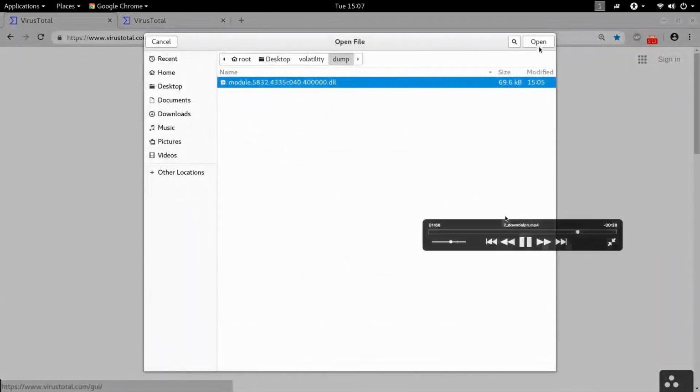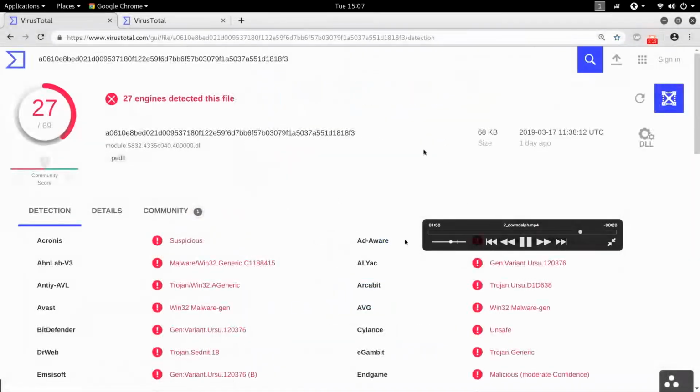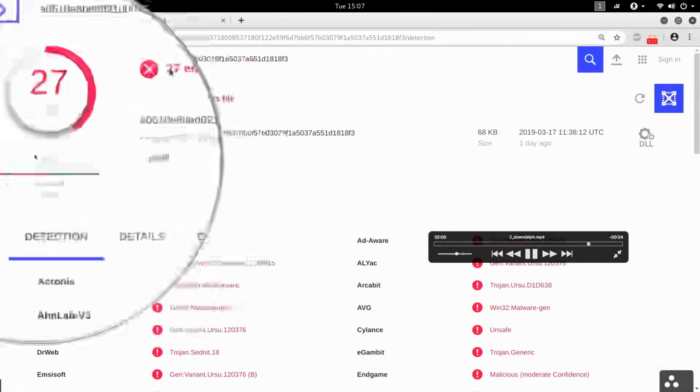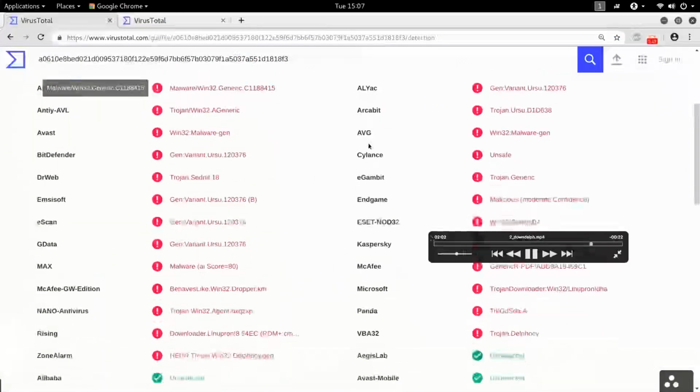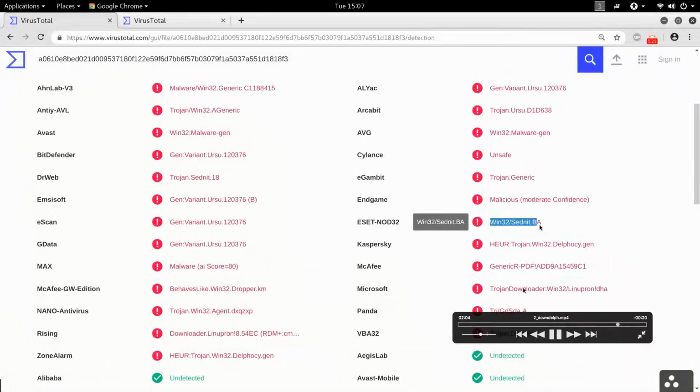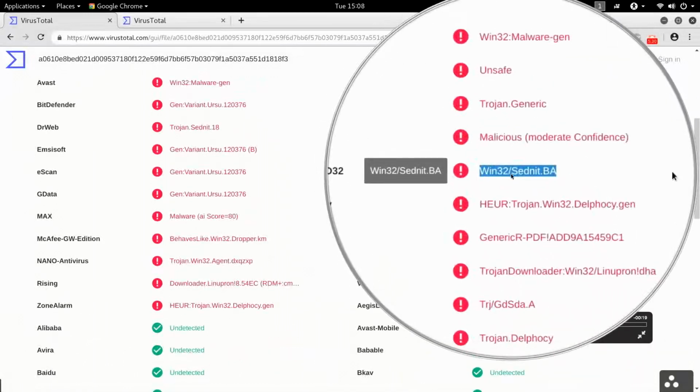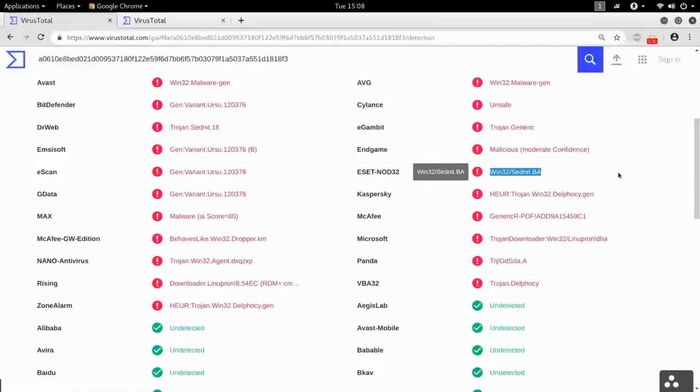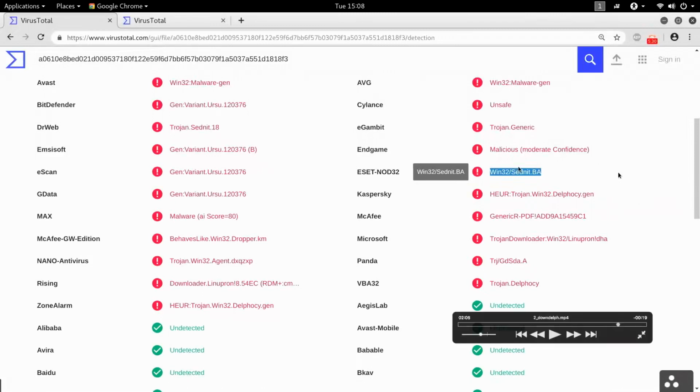So again, to show you that it is malicious, I'm submitting this DLL to VirusTotal. And notice 27 out of 69 AV vendors detect this as malicious. Some of them detect it as SEDNIT, because this is a malware known as DownDelf, which is used by the SEDNIT group, which is an APT group. This malware was used as a downloader in some of the targeted attacks. So the malware is called DownDelf.